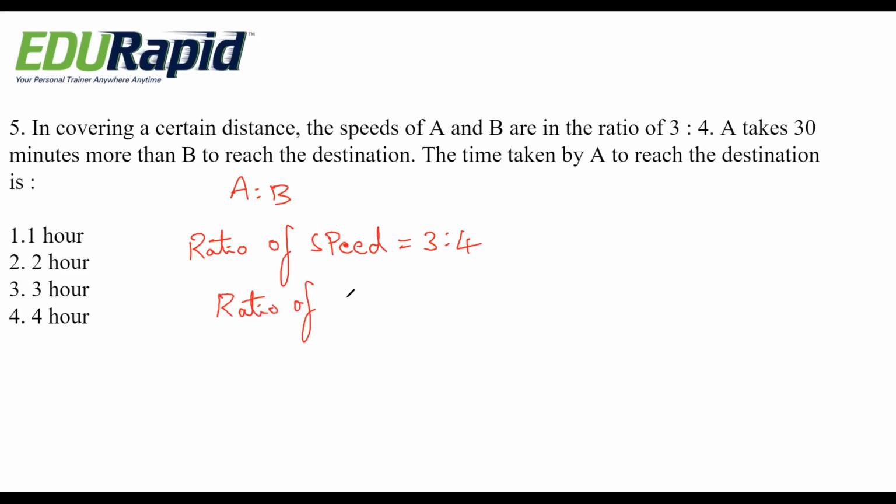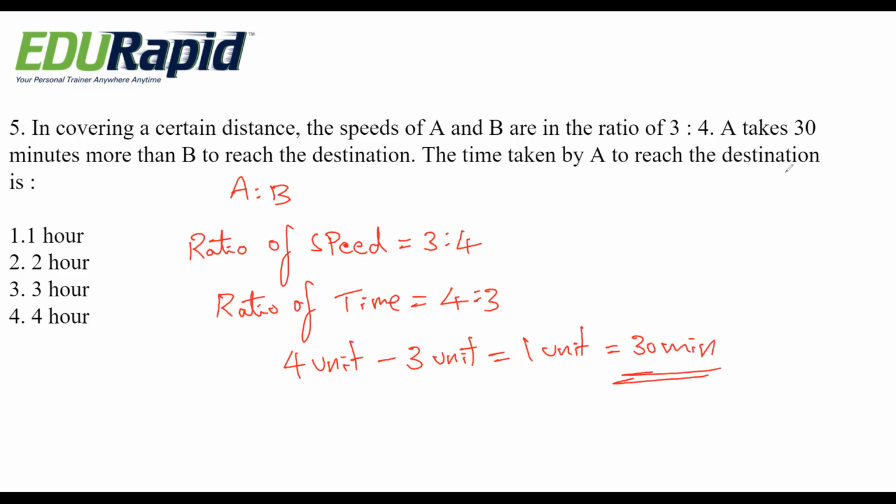And ratio of time is how much? It is vice versa. That means 4:3. Okay, if you take the difference, 4 unit minus 3 unit, that is 4 minus 3 is 1 unit, that is 30 minutes.